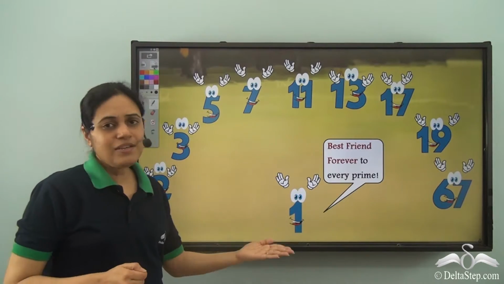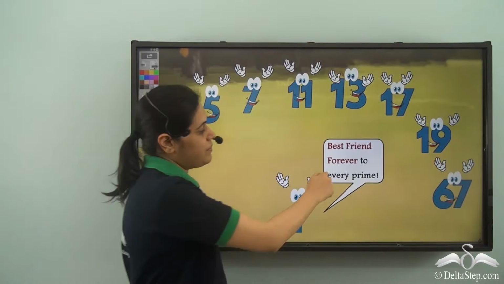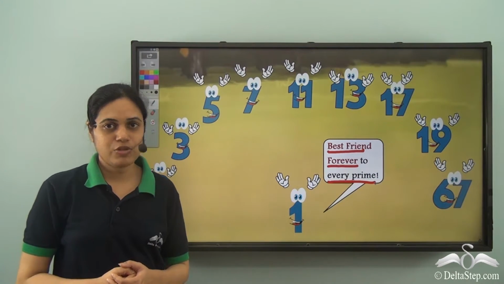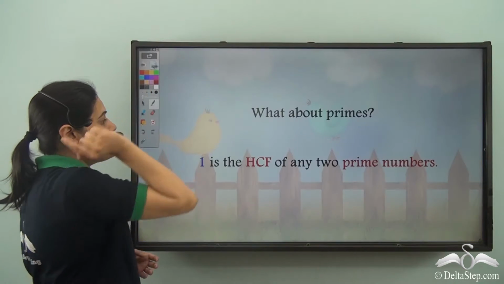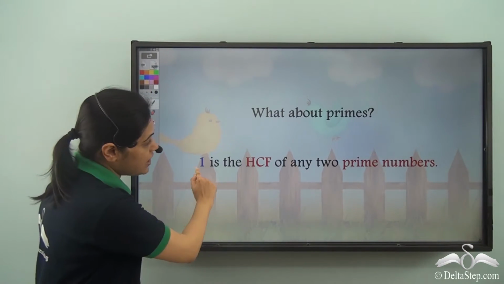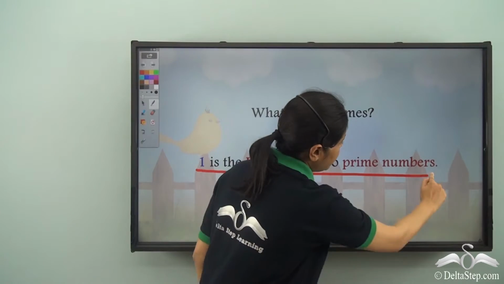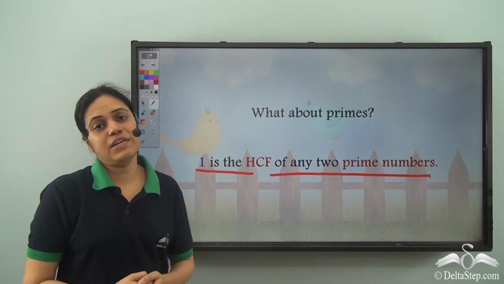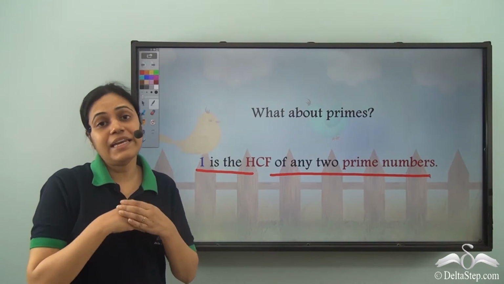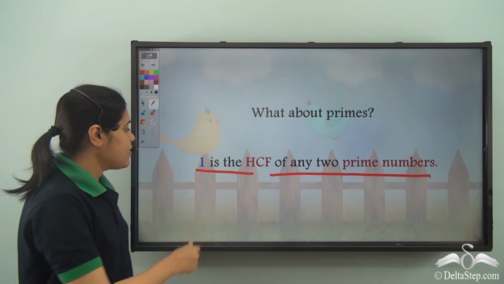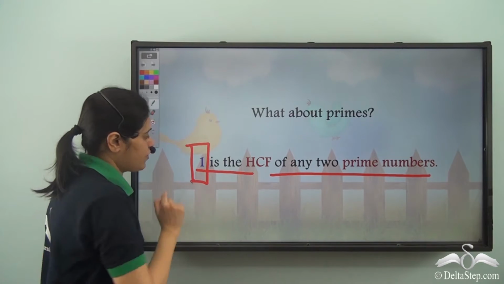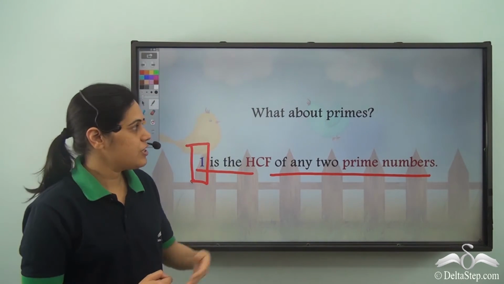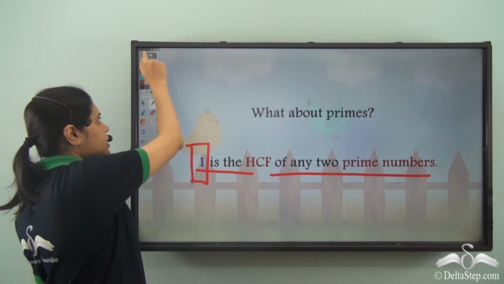So 1 said, don't worry, I am the best friend forever to every prime. So if I have two prime numbers, 1 is the HCF of any two prime numbers. In fact, not just 2, if we consider 3, 4, any number of prime numbers, 1 will be the HCF of those numbers. So now prime numbers were really happy.